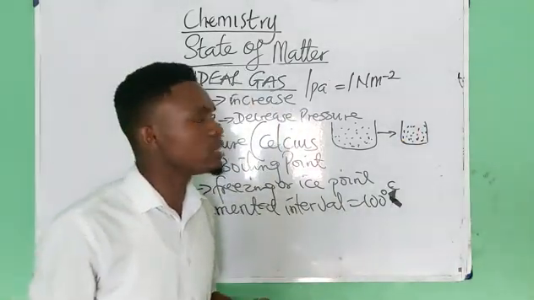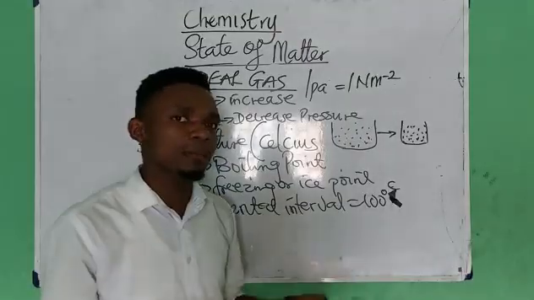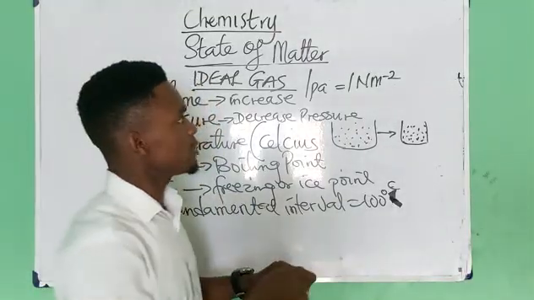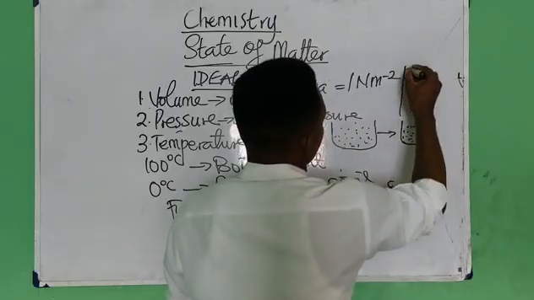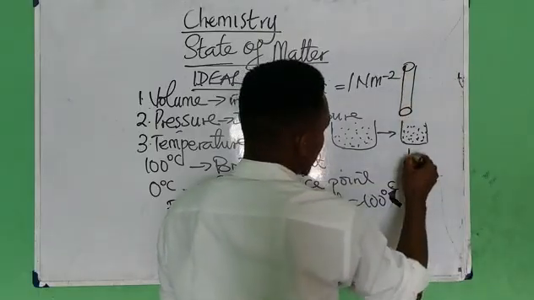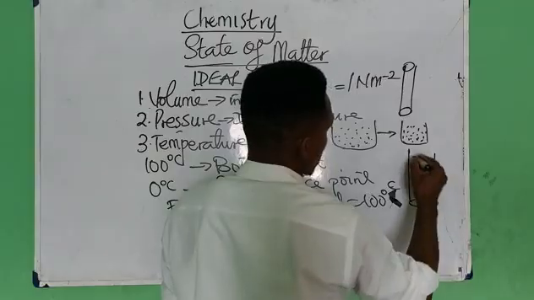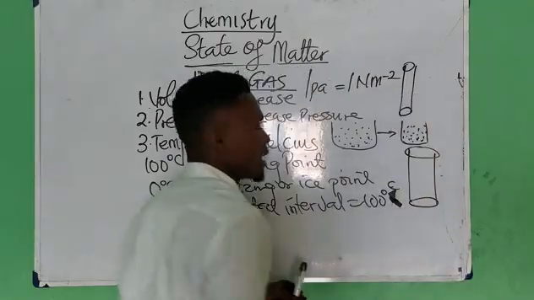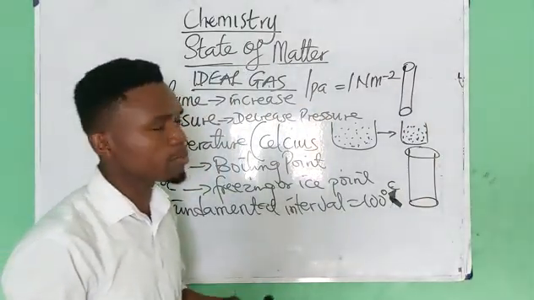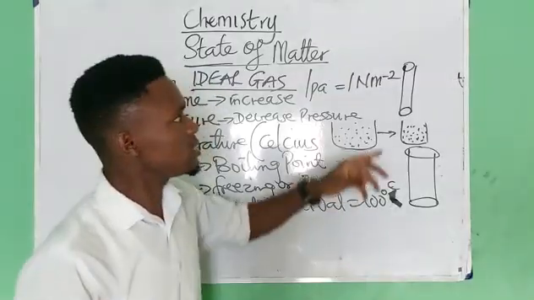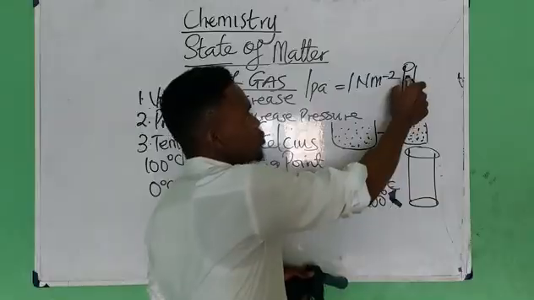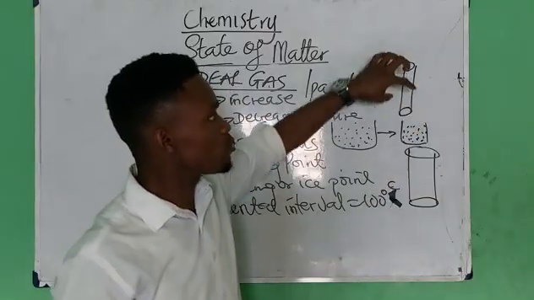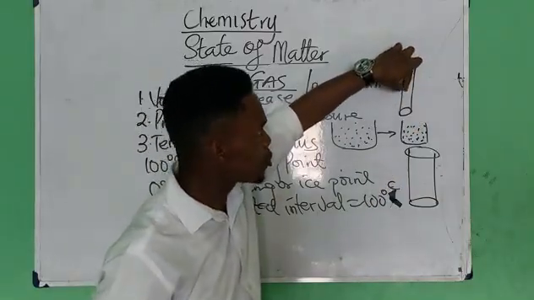A good example is a pipe. If you have a smaller pipe and a larger pipe, as water passes through these pipes, which of them do you think the pressure will be higher in? It is the smaller pipe because it has a small lumen, a small volume, a small hole inside.